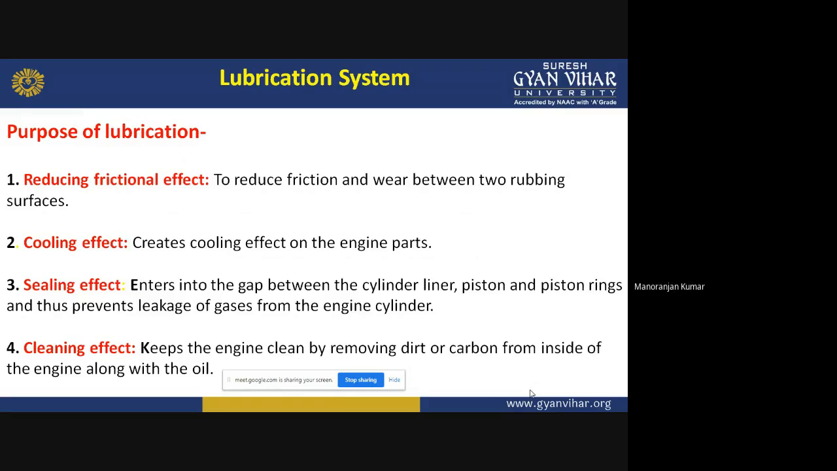The third purpose of lubrication is that it acts like a seal. The lubricating oil is injected into the gap between the cylinder liner, piston, and piston rings, and thus it prevents the leakage of gases from the engine cylinder. So you can say this lubricating oil also works as a seal, and in this way it gives the sealing effect and prevents gases from leaking.